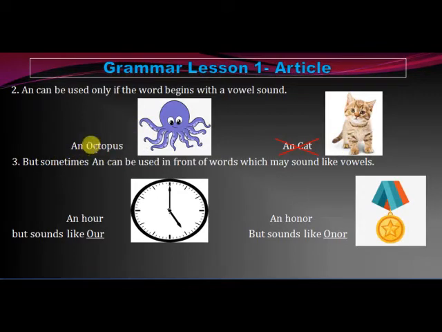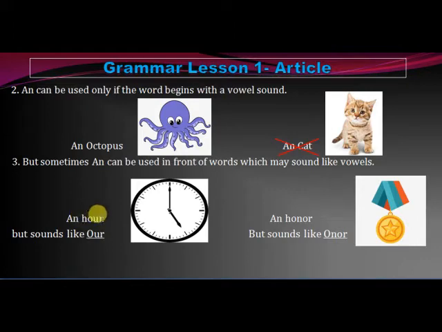For example, there is an egg, an elephant, an umbrella. Okay, next. Sometimes "an" can be used in front of words which may sound like vowels. In some cases, it may appear that the particular word does not look anything like a vowel. For example, an hour.